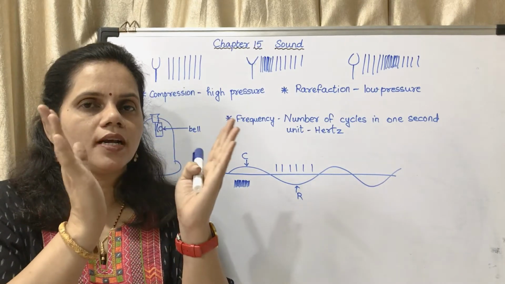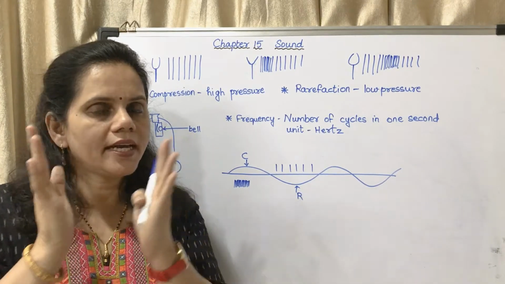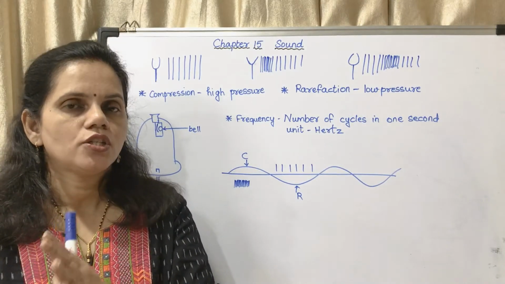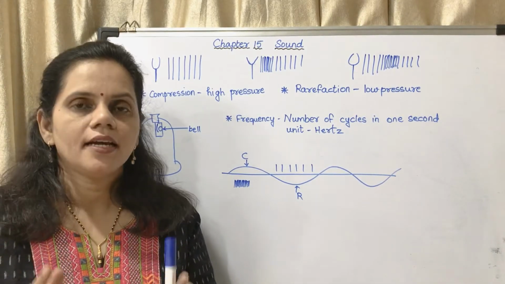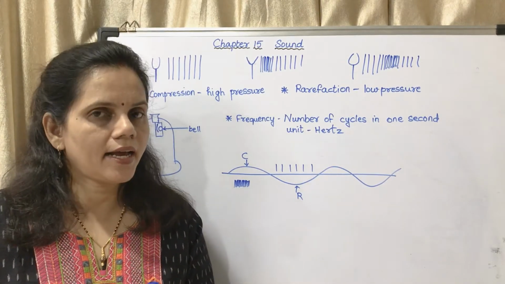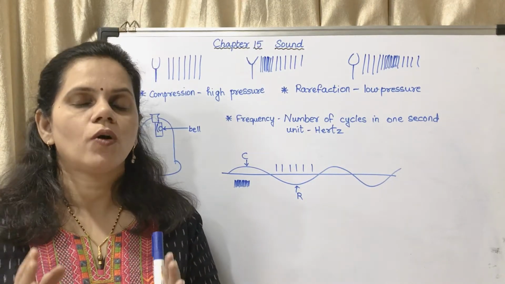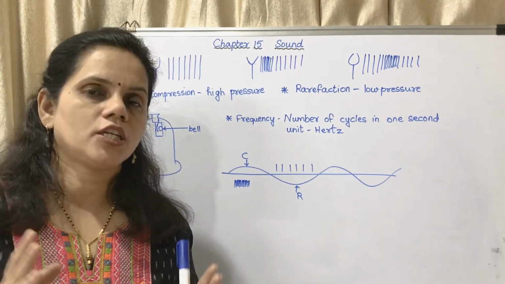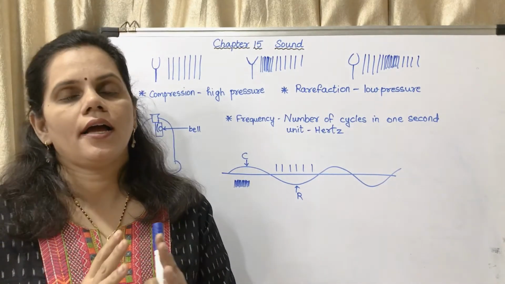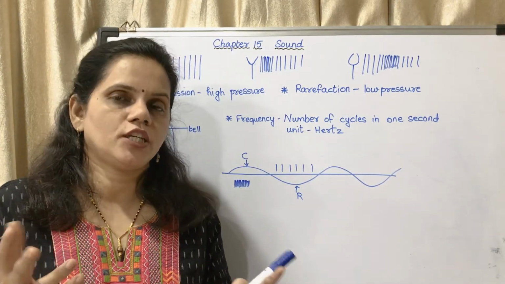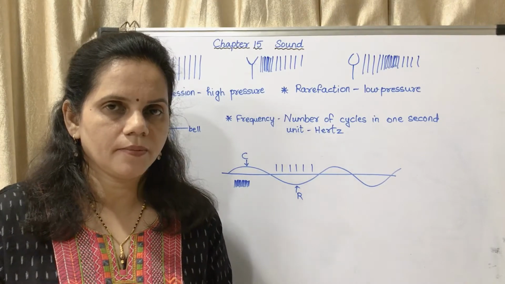Again the prongs will come outward. Again there will be a compression and then a rarefaction. So sound travels in the form of alternate compressions and rarefactions. What is compression? It is a high pressure region where the molecules are near to each other, and rarefaction is a low pressure region where the molecules are away from each other.